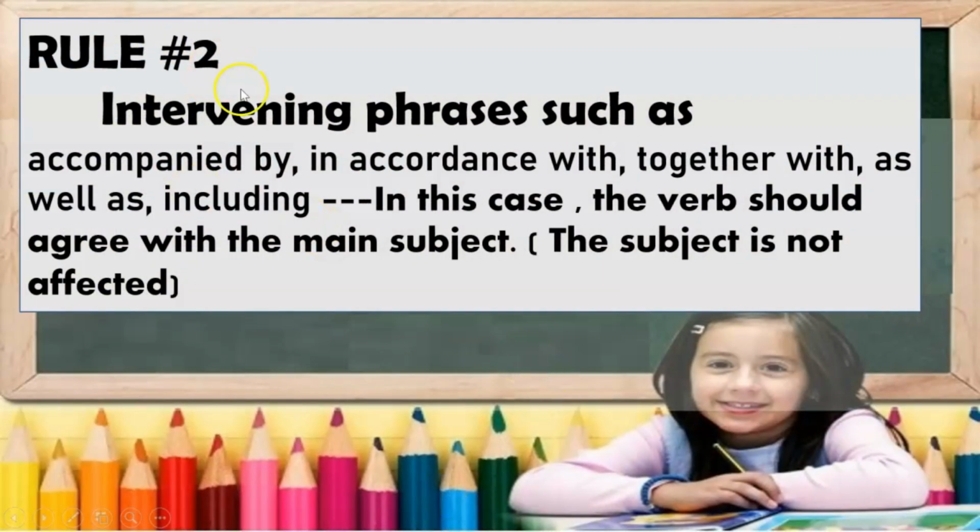Next, rule number 2. Intervening phrases. Intervening phrases refers to inserted phrases in the sentence, such as accompanied by, in accordance with, together with, as well as, including. In this case, the verb should agree with the main subject. Remember, it should agree on the main subject. The subject is not affected by the intervening phrases.